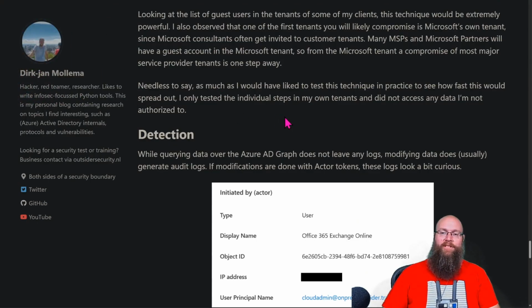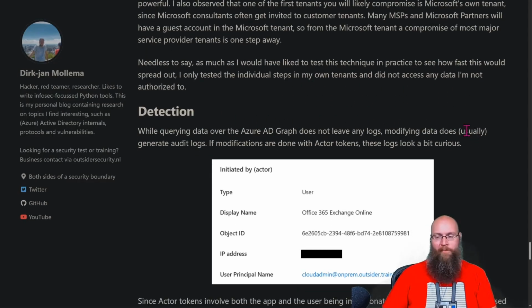Needless to say, as much as I would like to have tested this technique in practice to see how fast this would spread out, I only tested the individual steps in my own tenants, and I did not access any data I'm not authorized to.